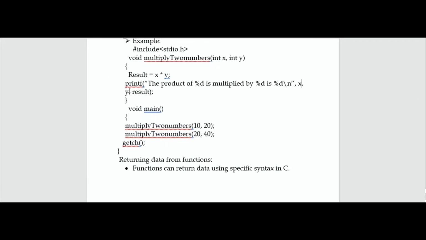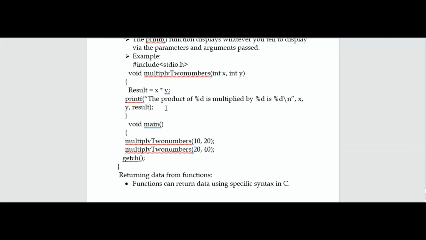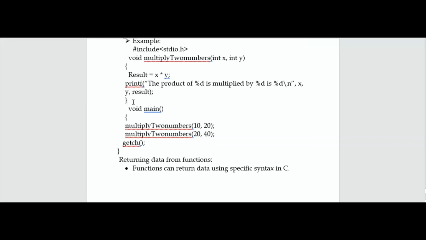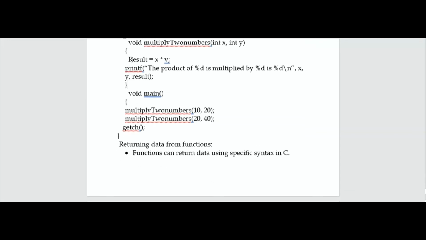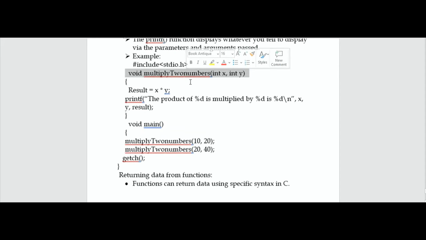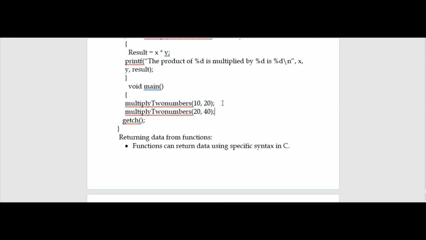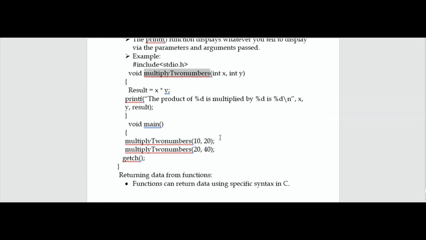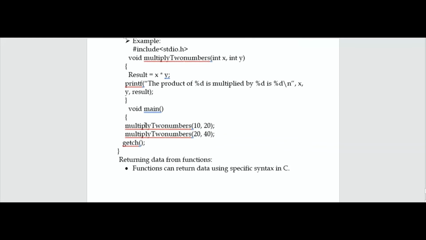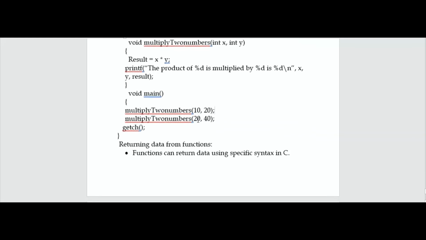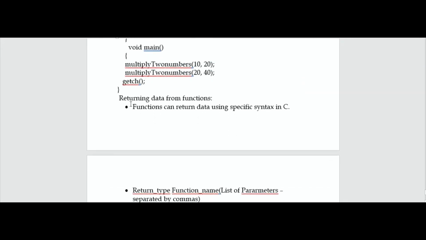main. It was an example, a block of code for multiplication of two numbers declaration, and then we are going to declare a void main again. Here we have already declared a variable, so we know not to include the int main. So multiply two numbers 10 and 20, multiply two numbers 20 and 40. Here we are going to use the get function in order to pause the code for some time.